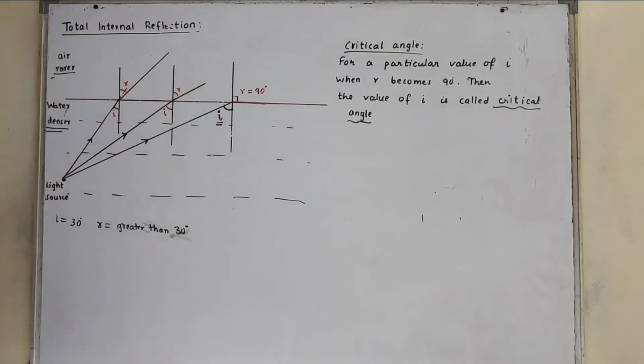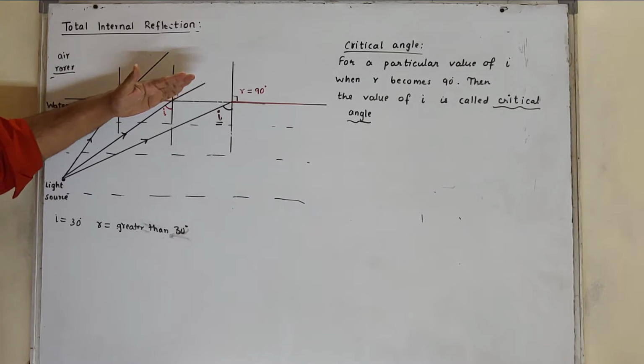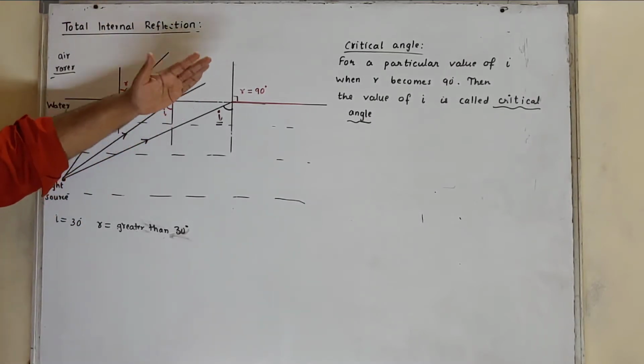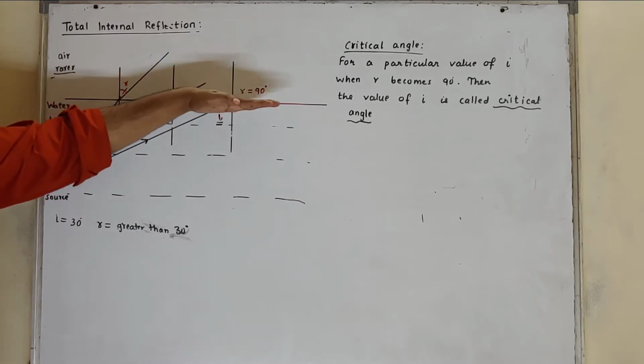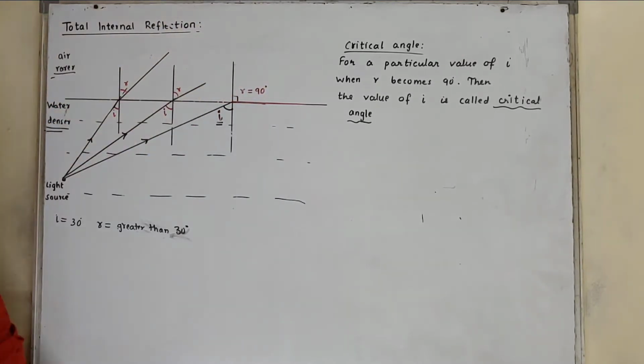Now we have seen that when value of I increases, R also increases. And here we have seen that R is greater than I. For a particular value of I, when R becomes 90 degree, then the value of I is called as critical angle.